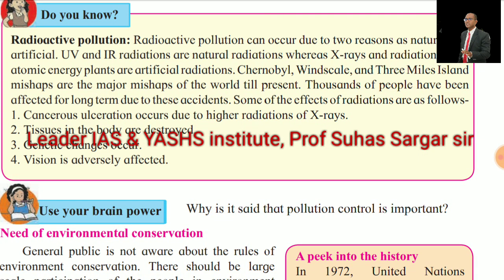Radioactive pollution. Radioactive pollution can occur due to two reasons, natural and artificial. Ultraviolet and IR radiation are natural radiation, whereas X-rays and radiation from atomic energy plants are artificial radiation. Chernobyl, Windscale, and Three Mile Island are the major mishaps of the world till present. Thousands of people have been affected for the long term due to these accidents. Some of the effects of radiation are as follows. Cancerous ulceration occurs due to higher radiation of X-rays. Tissues in the body are destroyed. Genetic changes occur. Wisdom is adversely affected.